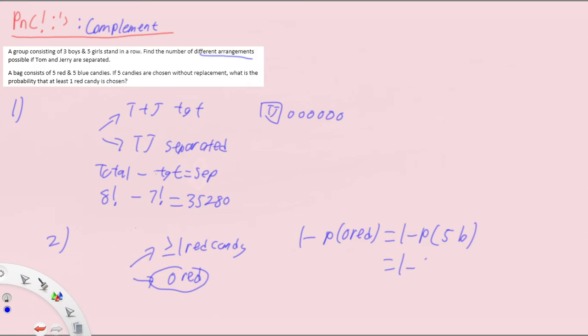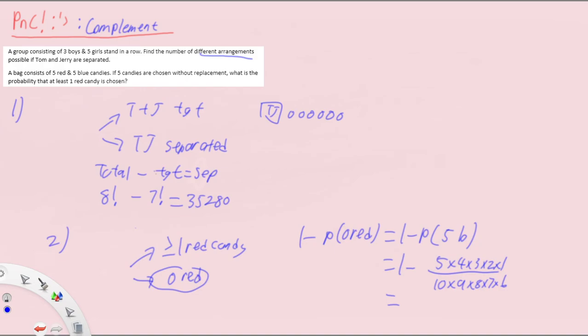So we just need to take 5 over 10 times 4 over 9 times 3 over 8, so on and so forth. A very simple way to do it is combine everything together. 5 times 4 times 3 times 2 times 1, denominator 10 times 9 times 8 times 7 times 6. And this is way simpler in calculating, alright?